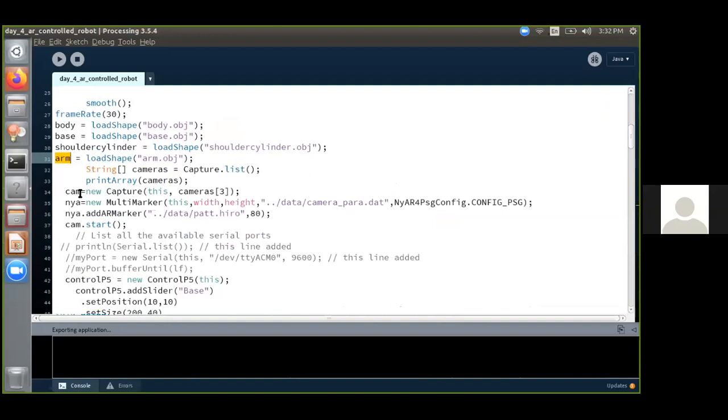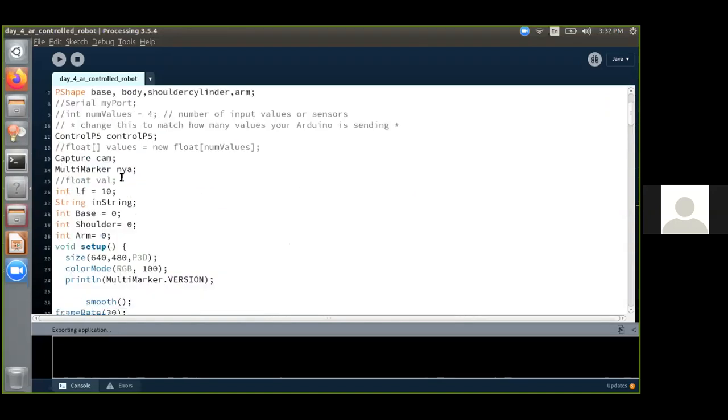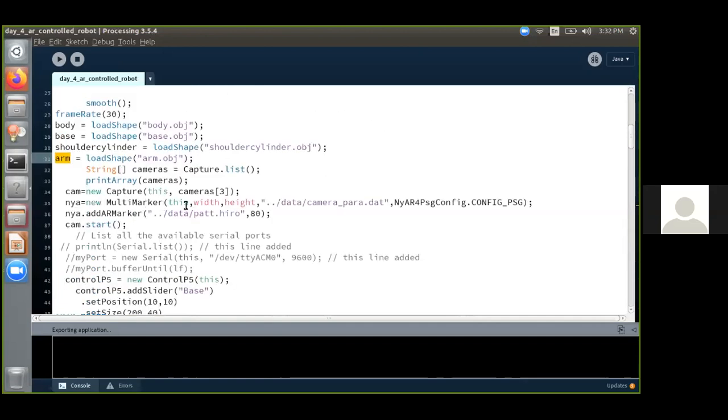So next, what we are doing is we are starting the capture, and this is the capture camera frames which are assigned to this. So nya is the marker, MultiMarker, which we declared over here. So nya will be assigned a new MultiMarker with width and height with a configuration, this configuration, and nya adds marker with hero of size 80. So now the camera is started.